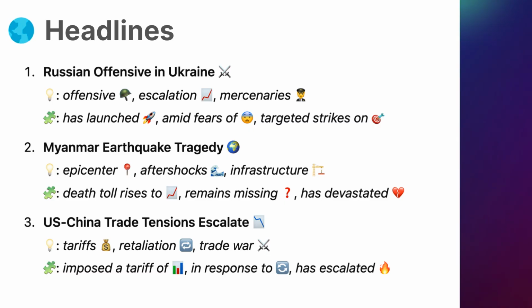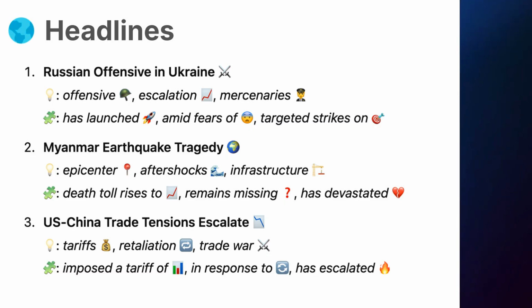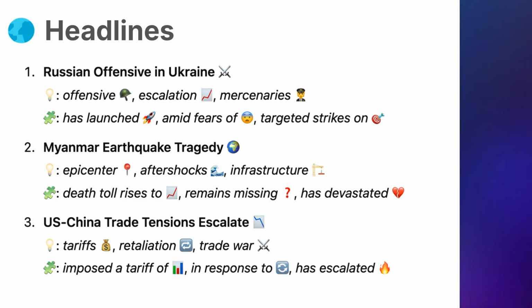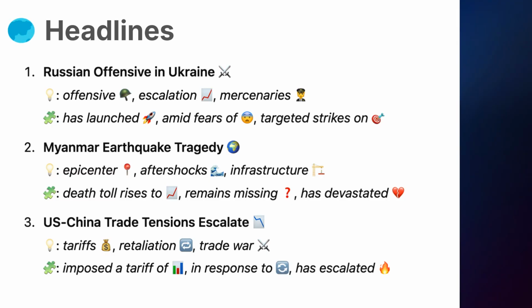1. Vocabulary. Offensive, a large-scale military attack or campaign. Escalation, an increase in intensity or severity, especially in conflict. Mercenaries, soldiers hired to fight for money rather than for loyalty to a country.